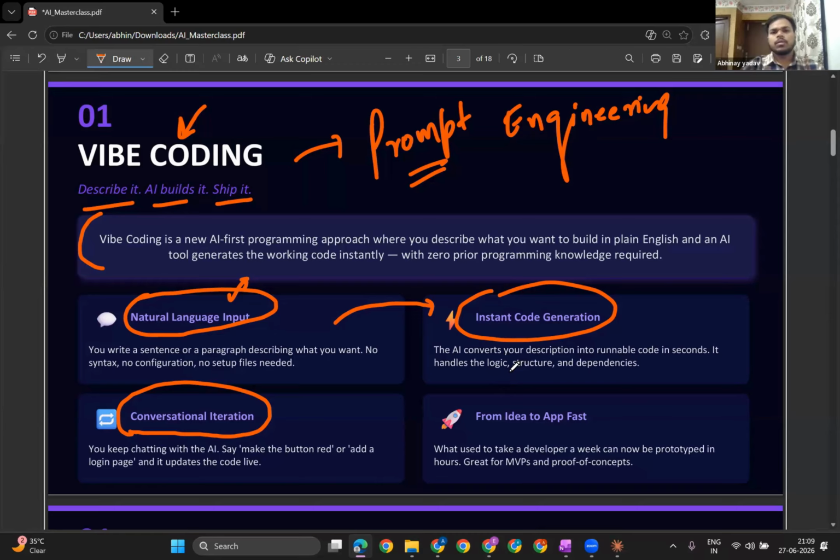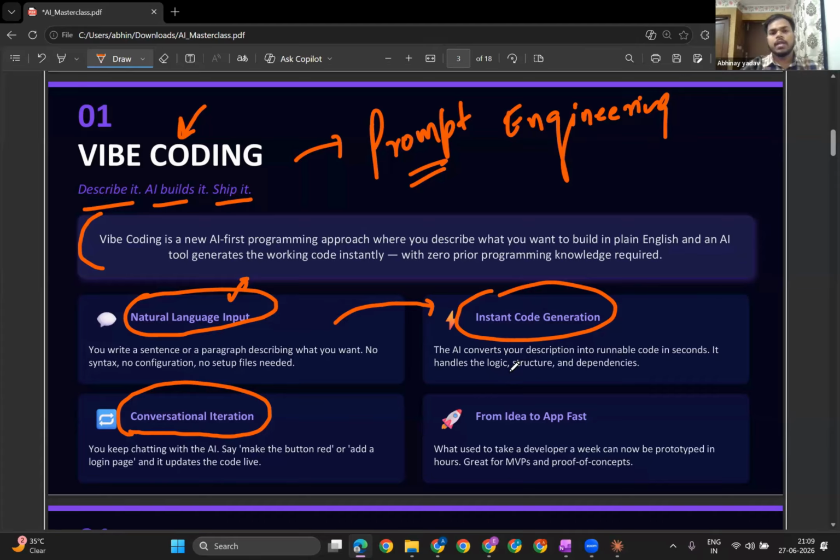Let's say you want to build something for a startup, or you have something in your mind, some idea, and you want to check whether it is going to work or not. And you don't want to hire any kind of developer or something like that. So you can use the help of vibe coding. You can create your own website. You can even deploy it as well.